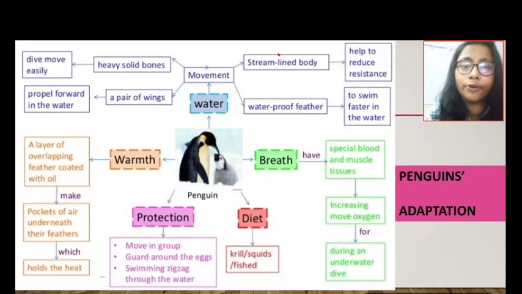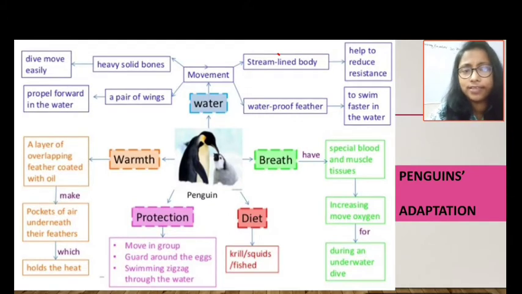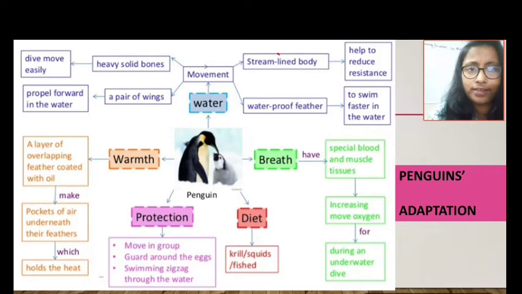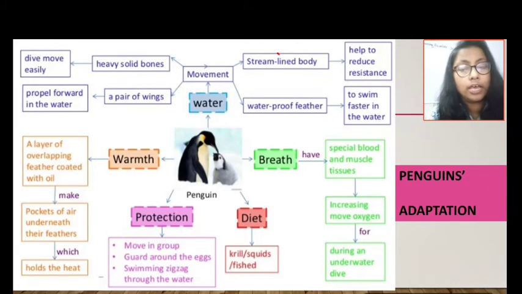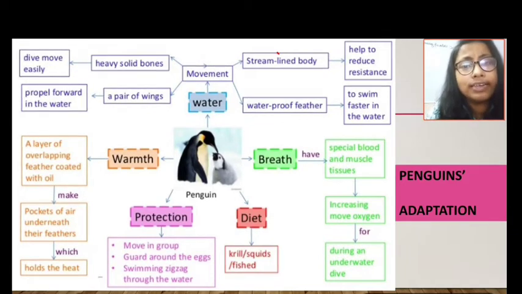This helps to give protection from the predators, and they guard around the eggs as a form of parental care. Basically they are giving parental care whenever they are laying the eggs. And for the swimming purpose, they use a zigzag movement. Okay, and in case of the diet, they eat squid, krill, and fish, means some zooplankton, which is available in the cold water. And for the breathing purpose, their muscle and tissue are so modified that they help to hold an increased amount of oxygen.